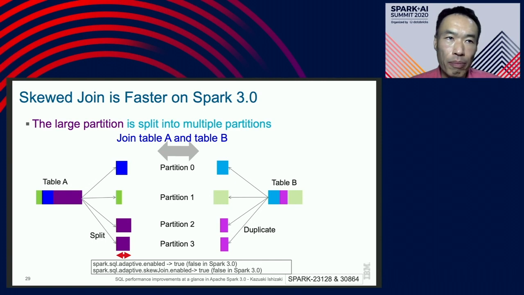Therefore, the dark purple is shortened compared to the previous page. So Spark automatically duplicates partitions corresponding to the split partitions. Without manual tuning run by run, this decision, splitting, and duplication are performed when we set these two properties at the bottom.